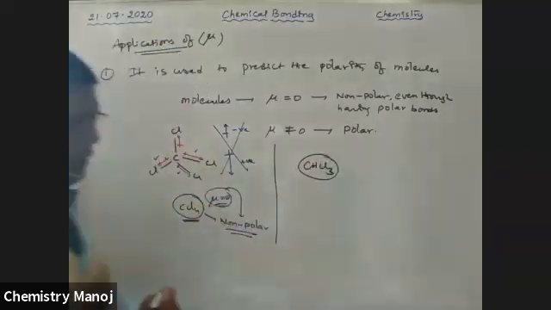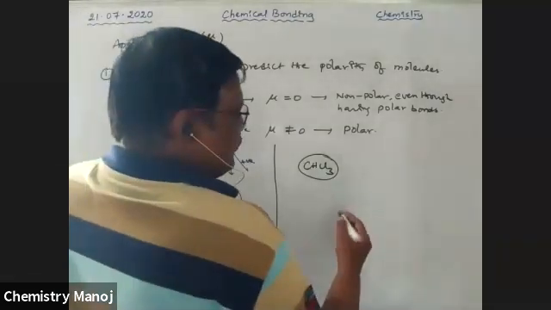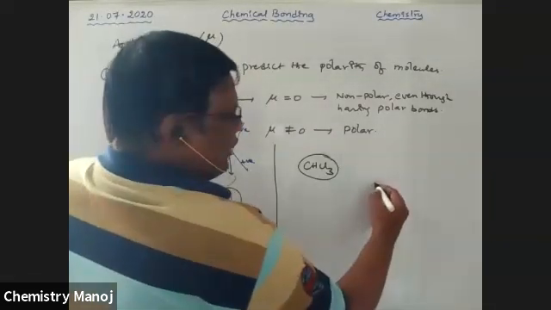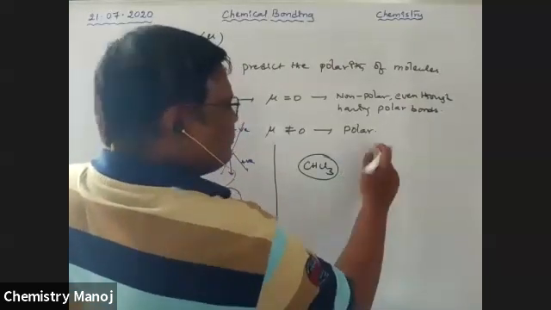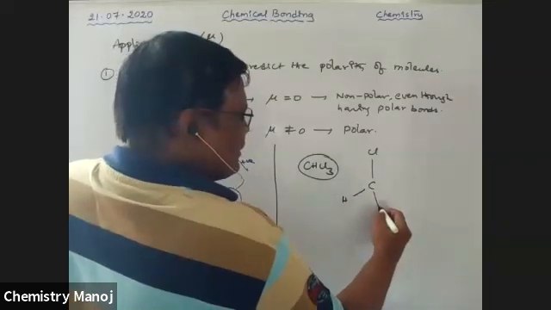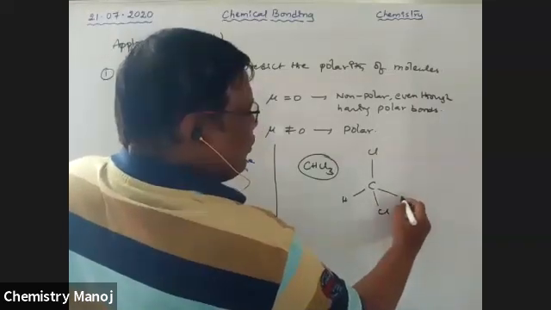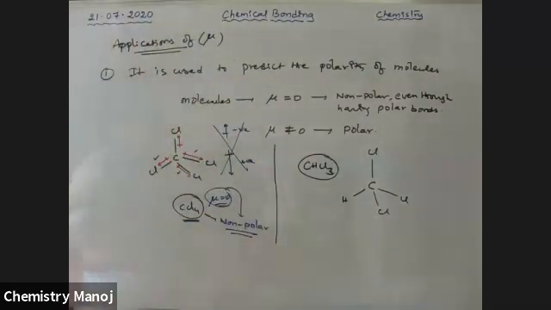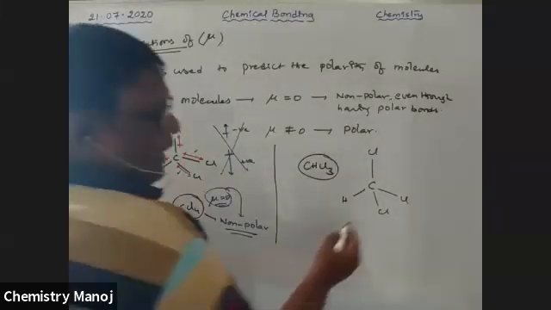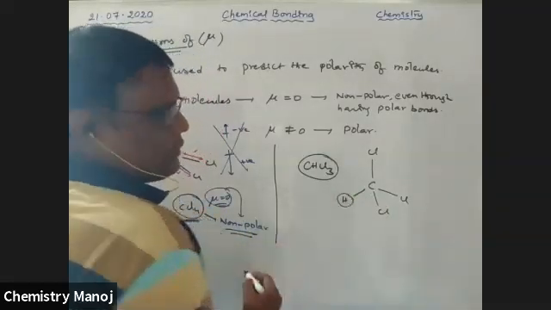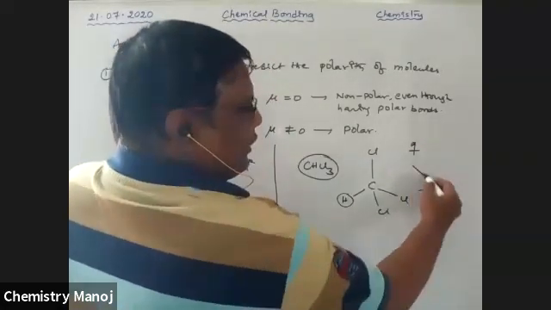Now I am taking CHCl3. In CHCl3, the bond is like this. It is hydrogen, and these are the chlorines. One of those 4 chlorines is replaced with hydrogen, so now it is CHCl3. See here, the unbalanced portion. It is not chlorine, my dear boys. Overall the downward value is not equal to the upward value.